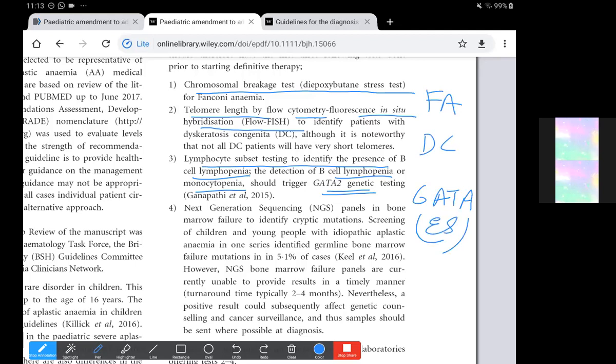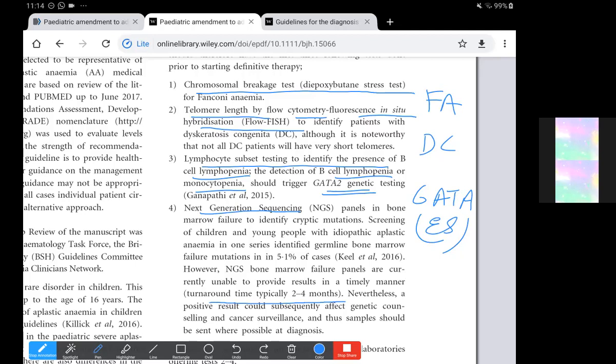The most common of the congenital causes are these. Then, next generation sequencing can be done in children and young patients with idiopathic aplastic anemia. Next generation bone marrow failure panels are currently unable to provide results in a timely manner. NGS sequencing has a turnaround time of 2 to 4 months. Nevertheless, a positive result could subsequently affect the genetic counseling and cancer surveillance.